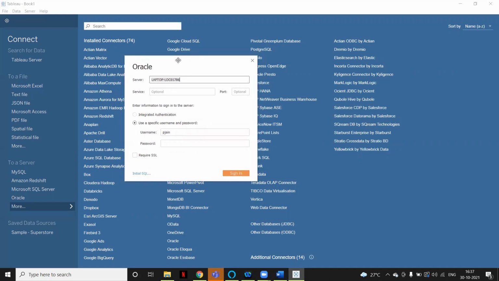If you want to connect to Oracle, Hadoop, Snowflake, or any cloud-based technology, you should have the server-related details like server name, host name, port, username and password. The server name is already coming, so I will type the password.